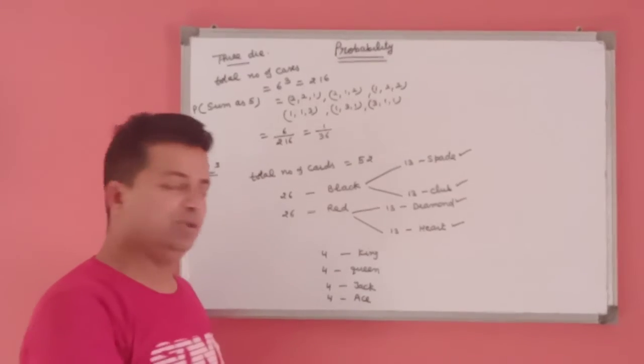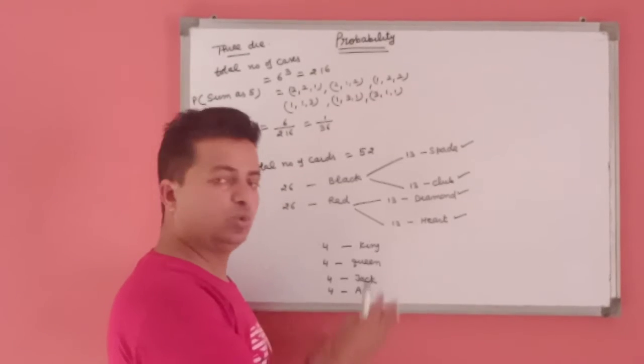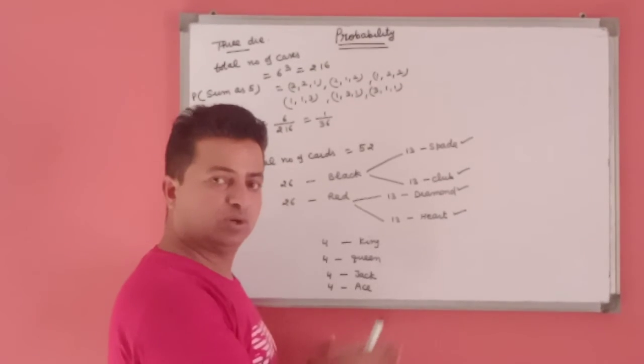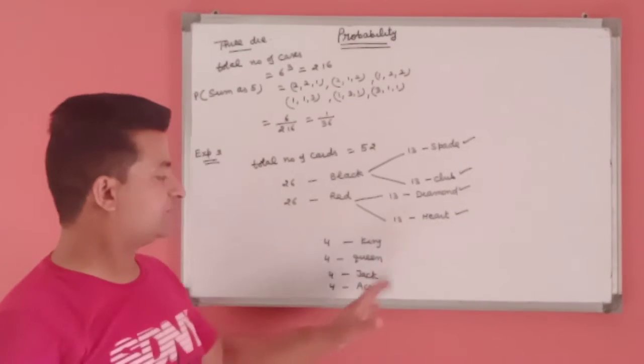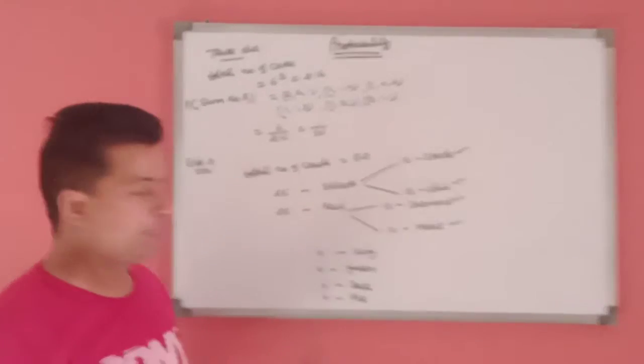In the same way, we have 4 nines, 4 eights, 4 sevens, 4 sixes, 4 fives, 4 fours, 4 threes, 4 twos as well as 4 aces. These are the total 52 cards.